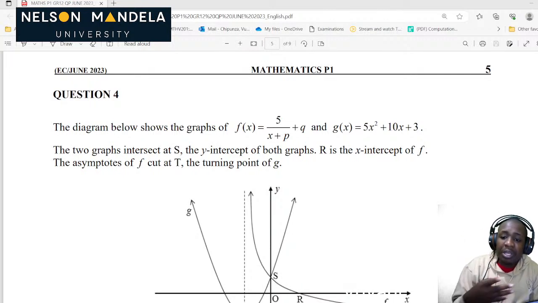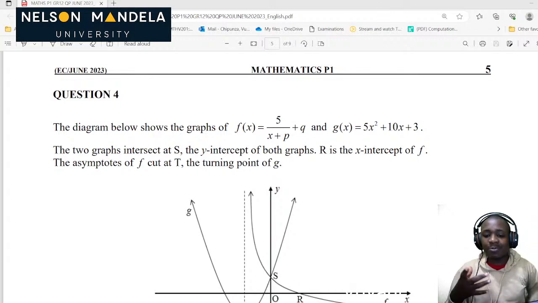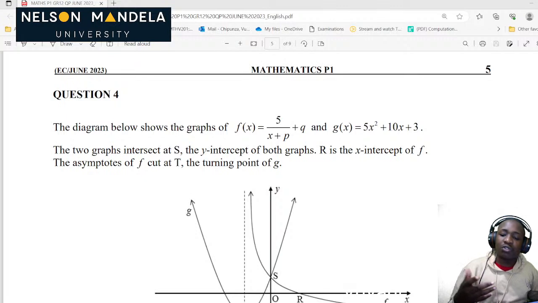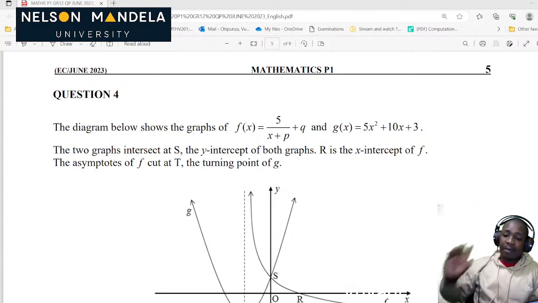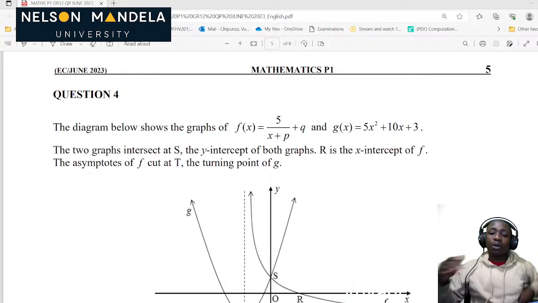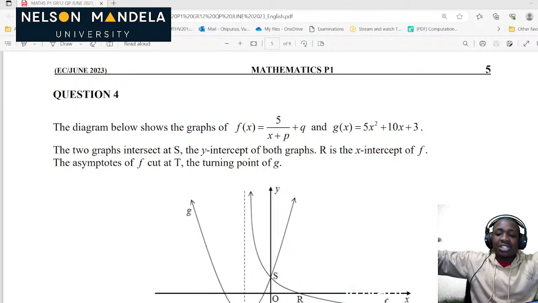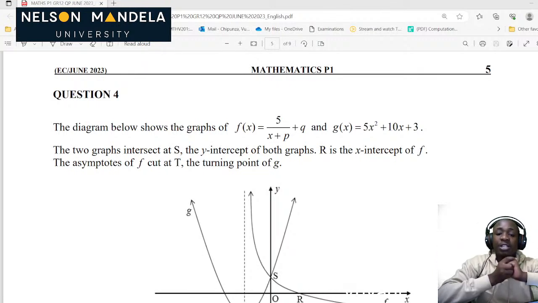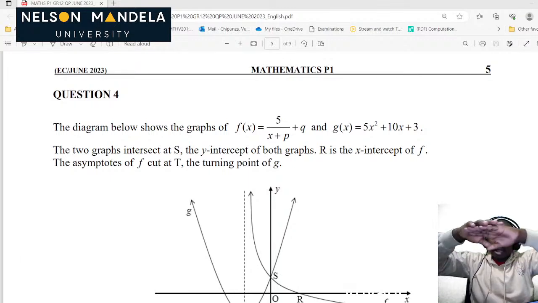The fourth one is the exponential function, where our function is y equals a times b to the power of (x plus p), plus q, where q is the horizontal asymptote. Our graph cannot touch the horizontal asymptote. So the exponential function only has a horizontal asymptote.